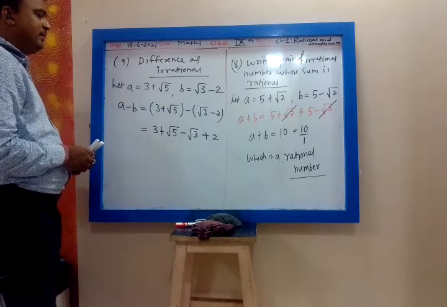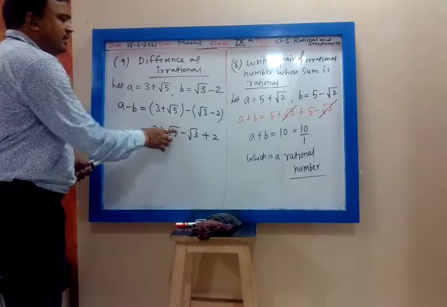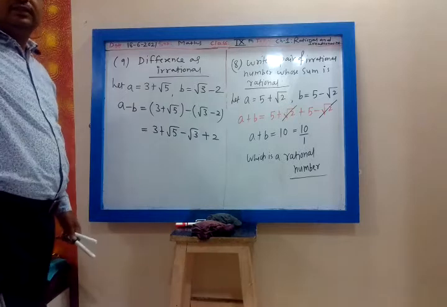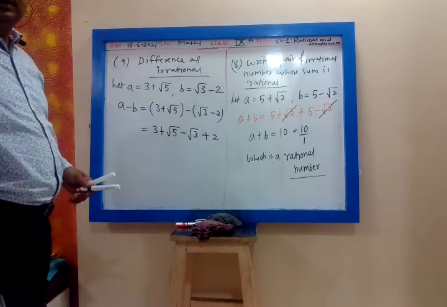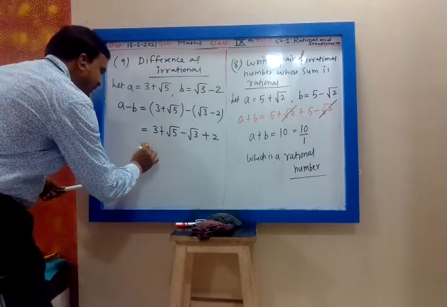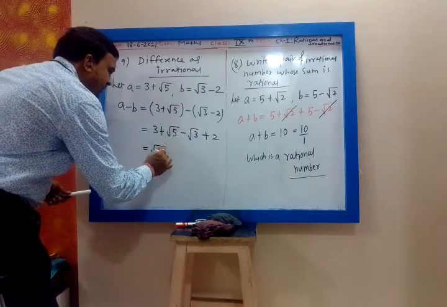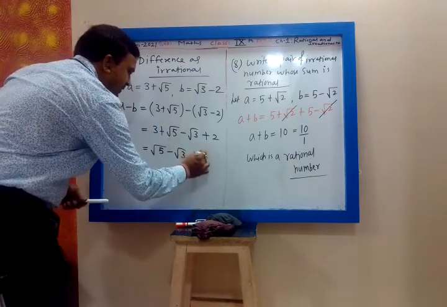You cannot simplify, no? Yes or no? Because they are not like 3 and root 3, they are different. Don't cancel it. You cannot cancel 3 and root 3 because they are unlike terms. So this root 5 we write as it is, root 5 minus root 3. Then 3 plus 2 is 5.